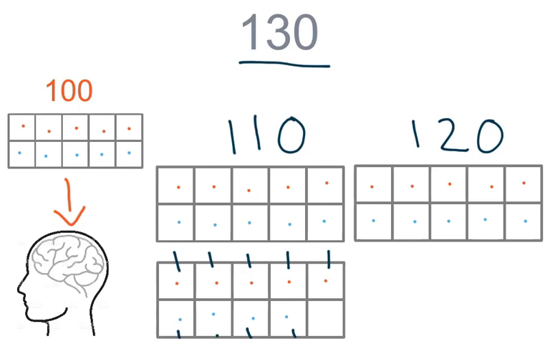How many dots do I need to add? 1. Now this 10 frame is full. So the next time we can count by tens. We can say 110, 120, 130.